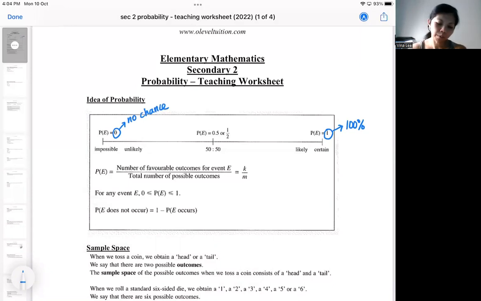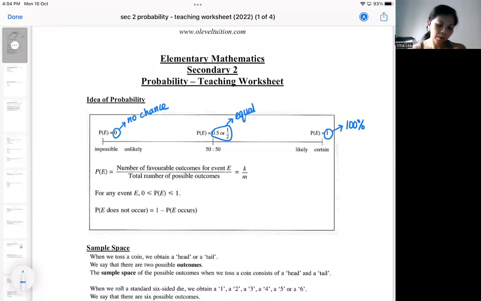If the probability is 0.5 or half, that means there is an equal chance. It's in the middle. You are not so sure. Both chances are equal.